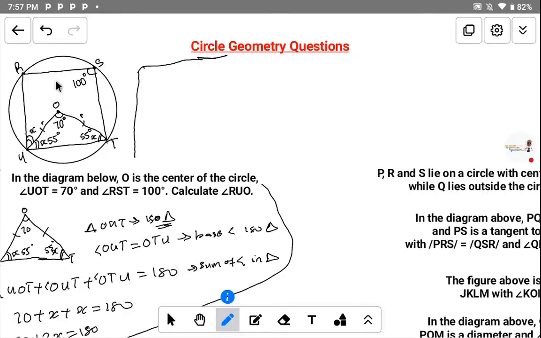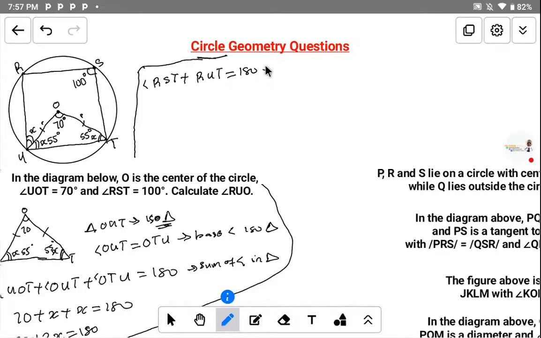So if you look at this place, the cycle means that angle RST plus angle RUT is equal to 180. That is cyclic quadrilateral. Why?